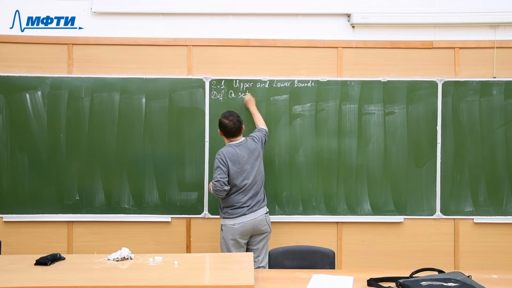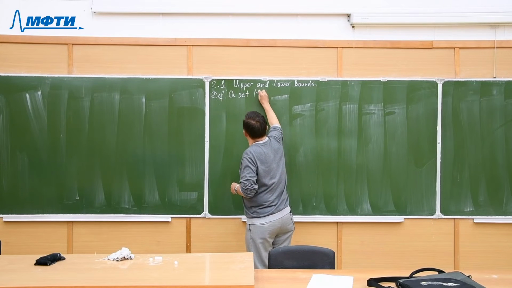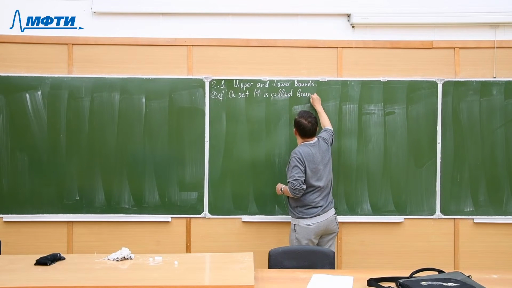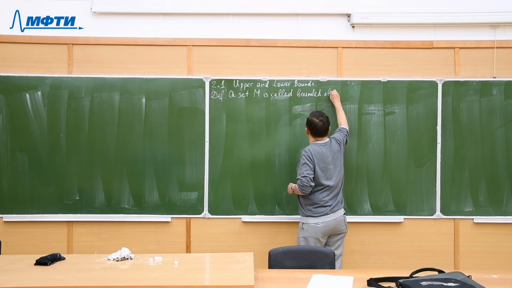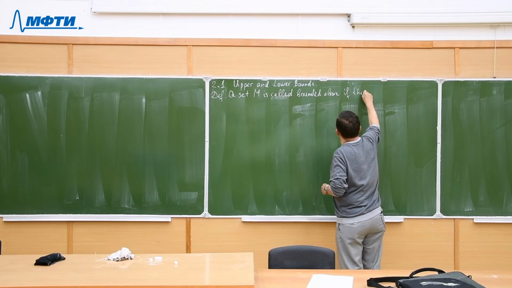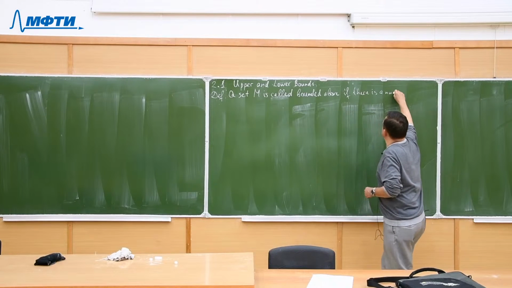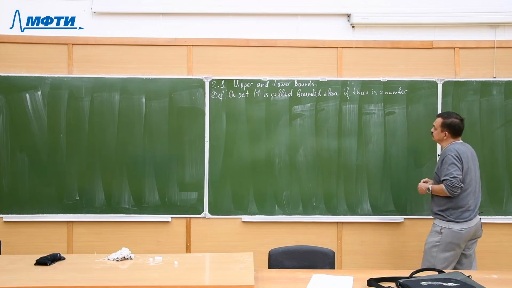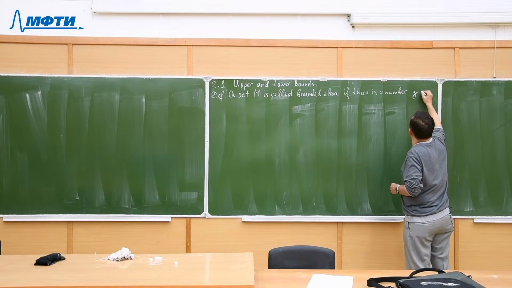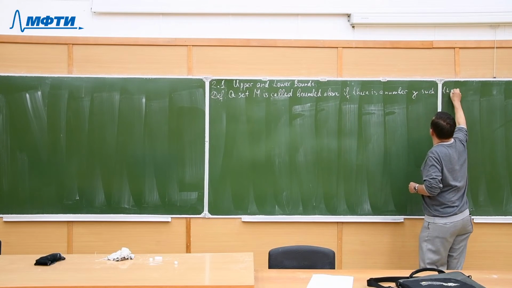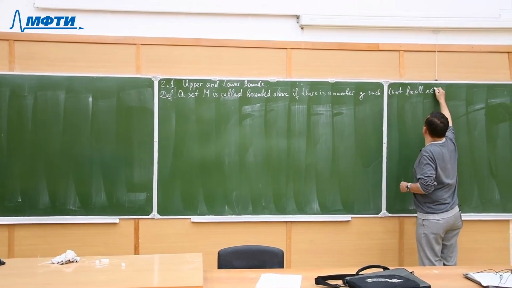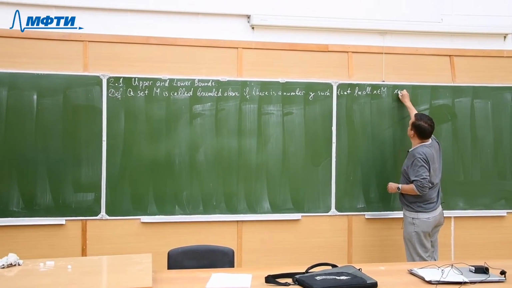A set is called bounded above if there is a number, let's say y, such that for all x in M, x less or equal than y.